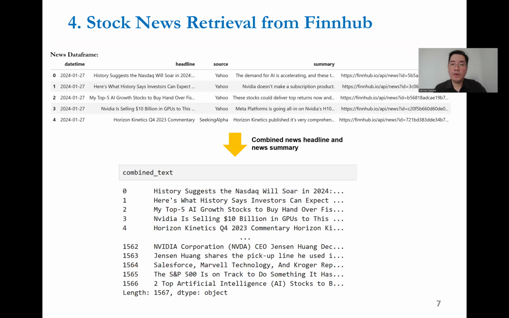So this is how we do the stock news retrieval from Finnhub. Basically, I'll combine all the data into a simple news data frame, which has only 6 columns: date, time, headline, source, summary, and the URL. And then I'll combine the headline and the summary columns into a single variable called combined text. Combined text will contain the headline and the summary of the stock news, and they are very important because they have the context of the stock news that we want to analyze.